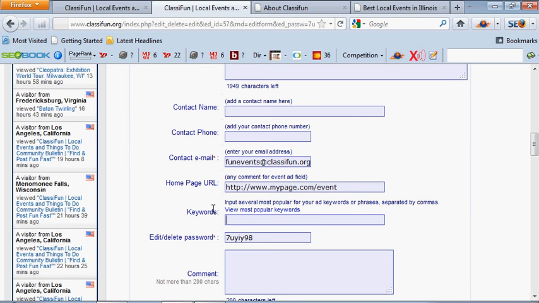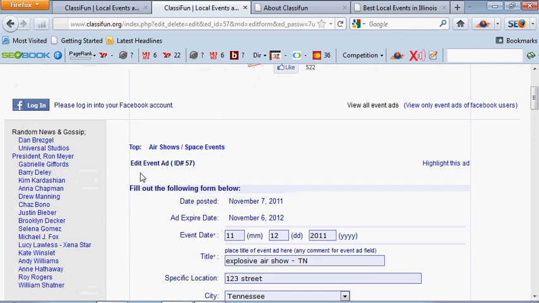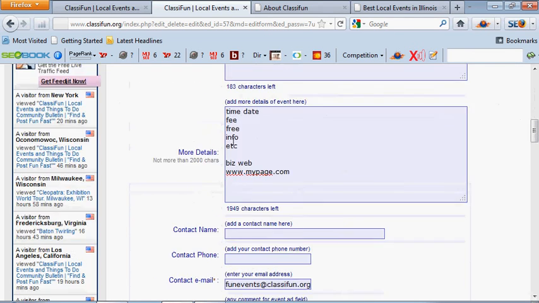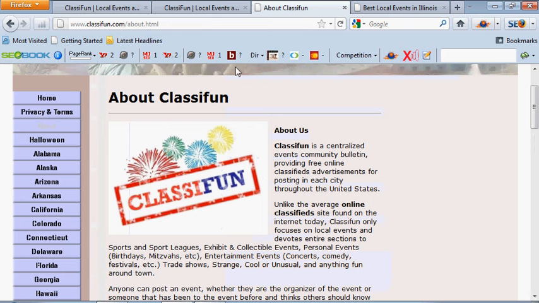Keywords, make sure that you use this box. It's not required, but I highly recommend that you use this. Two keywords that you should probably enter, or at least one of the two, is either local events or things to do. Why? Because ClassiFun.org actually uses that in a lot of the information on this page, as well as its sister site, ClassiFun.com.